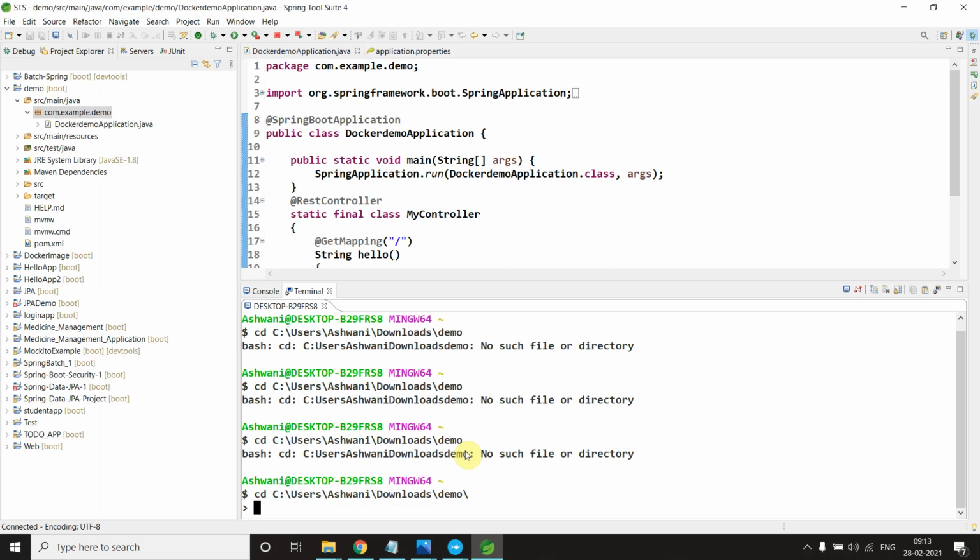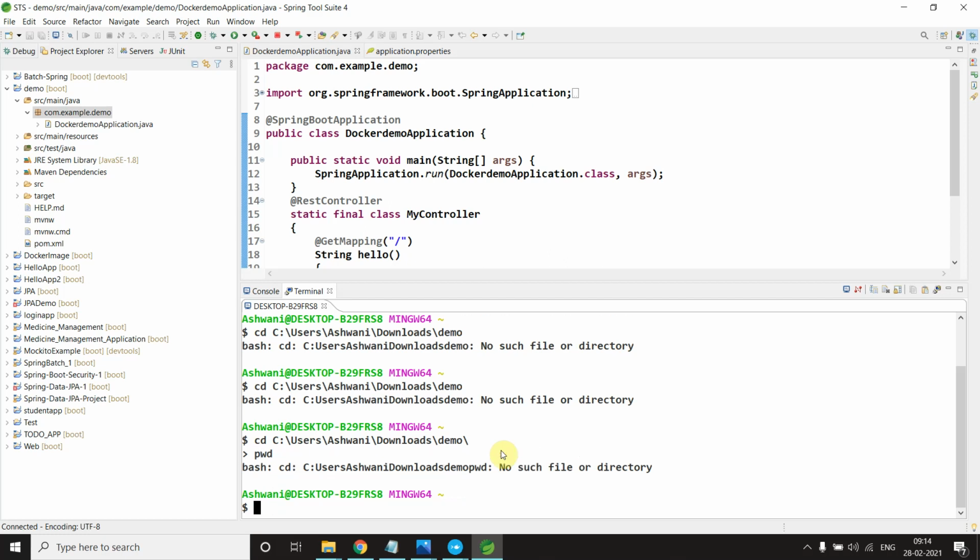Yeah, I want to come inside the demo, so I come. Now what is my pwd, current working directory? It shows an error. Why is it showing an error? Let me cd to the C directory.